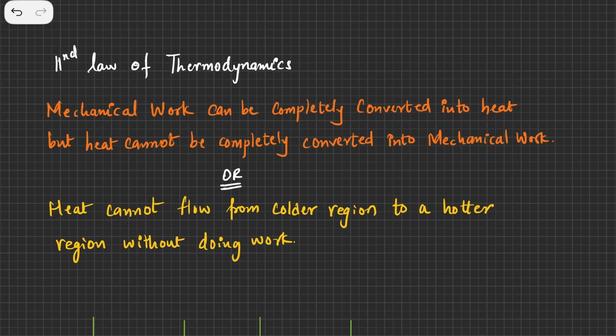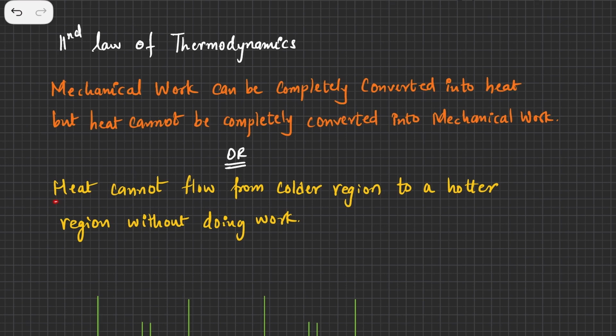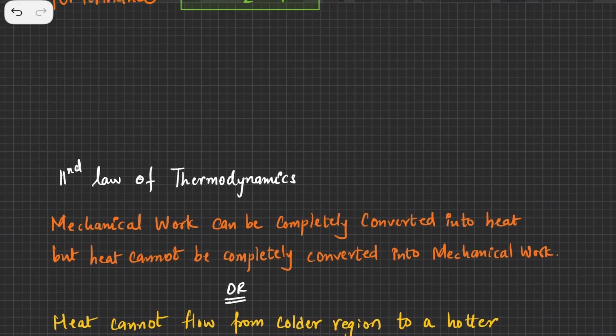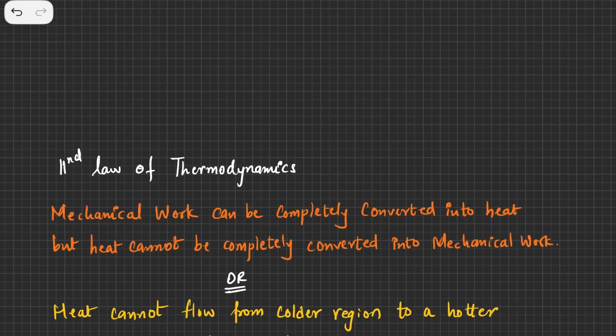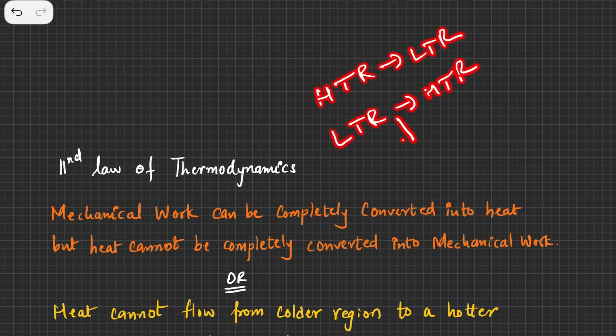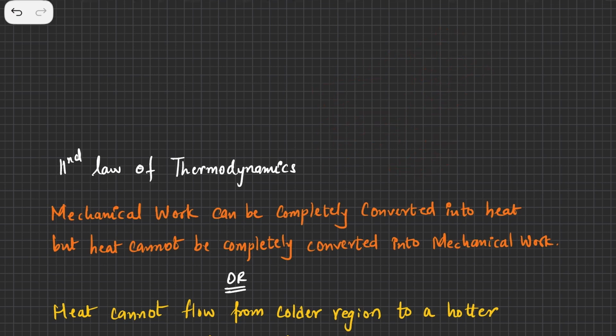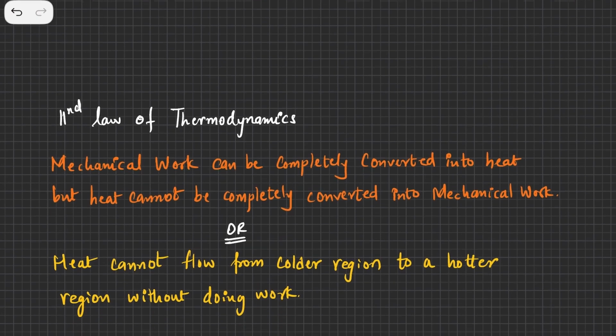We'll come to understanding this, and there is another statement that heat cannot flow from the colder region to the hotter region without doing work. So if you have seen my topics on kinetic theory of gases, I have told you that heat can flow from higher temperature region to lower temperature region freely, but heat can also flow from lower temperature region to higher temperature region. But the thing is that here you will have to do work. Without work, you will not be able to flow heat from lower temperature region to a higher temperature region. That's what the second law of thermodynamics is.